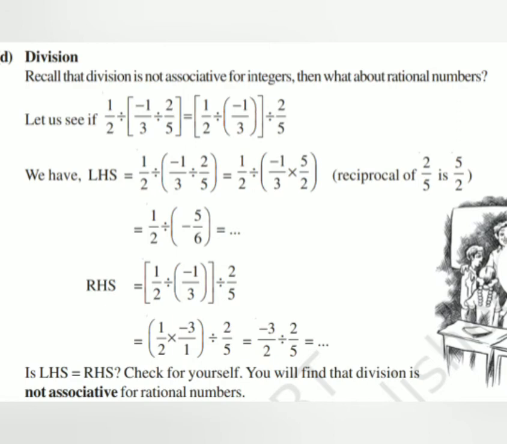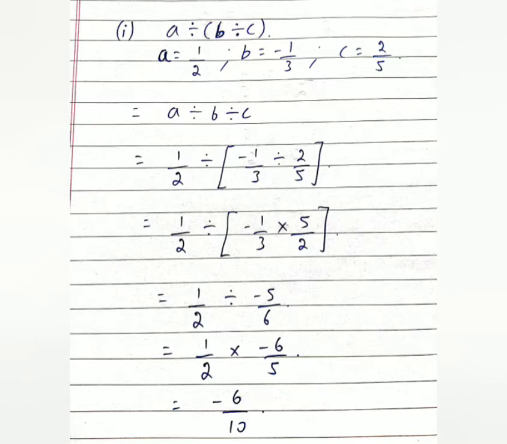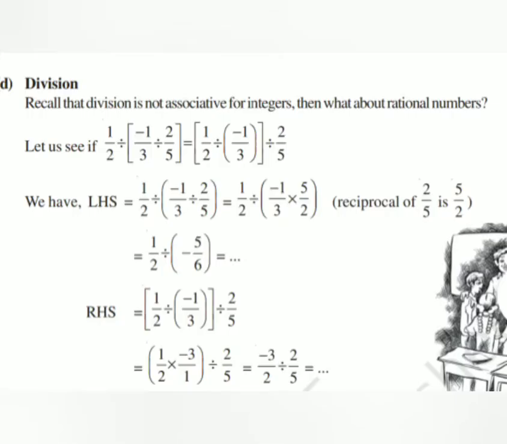Now let us consider three rational numbers: 1 by 2, minus 1 by 3, and 2 by 5. It can be divided in two ways: (a divided by b) divided by c, first method, or it can also be a divided by (b divided by c). Here, LHS will not be equal to RHS, which states that division is not associative.